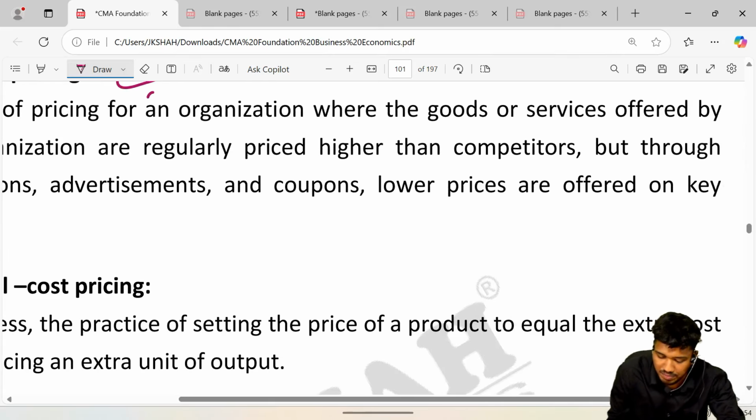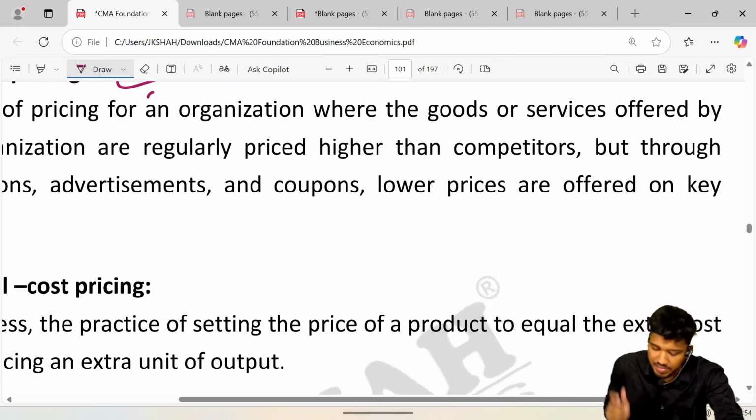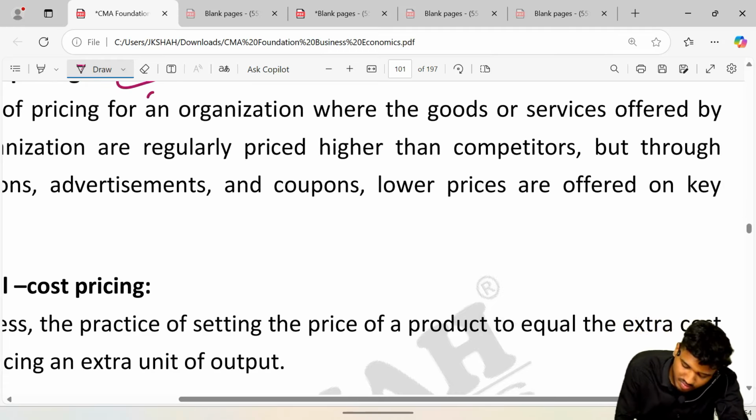Understand this calmly, properly. What is high low pricing? Now what is happening? For example, there are coaching classes: coaching class A, coaching class B and coaching class C.